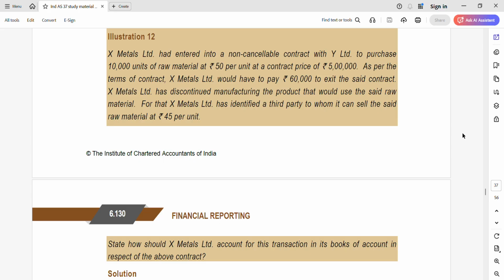State how X Metals Limited should account for this transaction in its books of account in respect of the above contract, the non-cancelable contract, and also the discontinued manufacturing. This entire scenario, how it should be accounted. So that is the question.